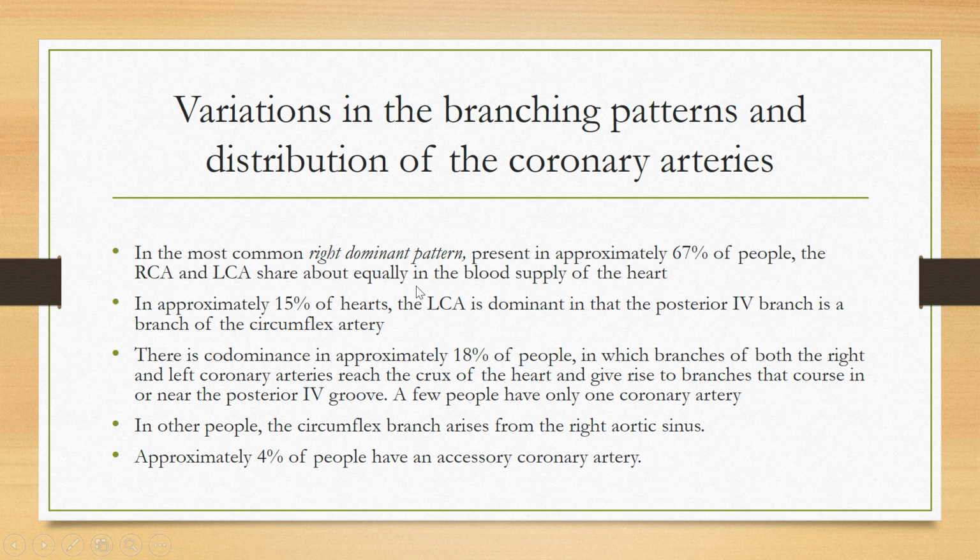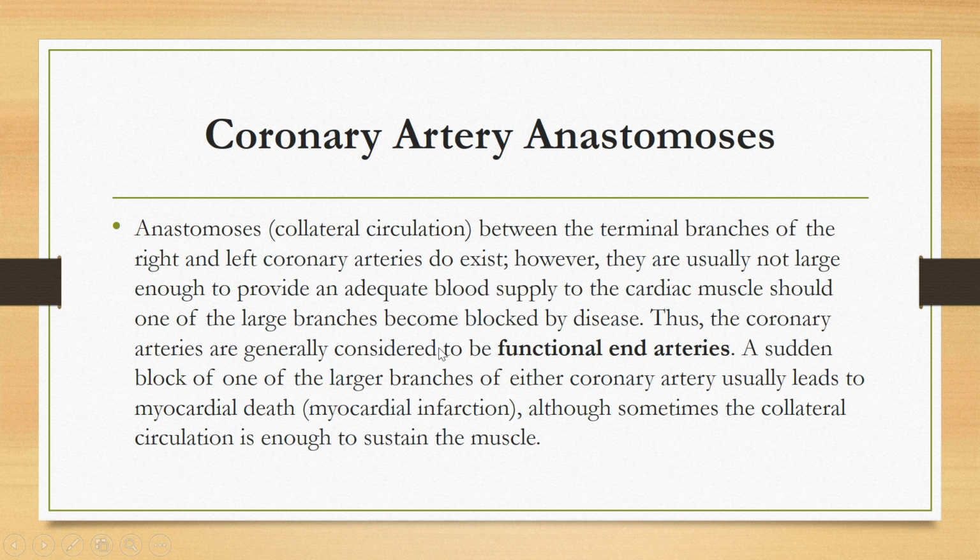See here, the most common, right dominant pattern, is present in 67% of people. The right coronary artery and the left coronary artery share an equal amount of the blood supply. Okay, in 15%, the left coronary artery is dominant, in which the posterior interventricular branch is the branch of the circumflex artery, but codominance can also be present in 18% of the individuals.